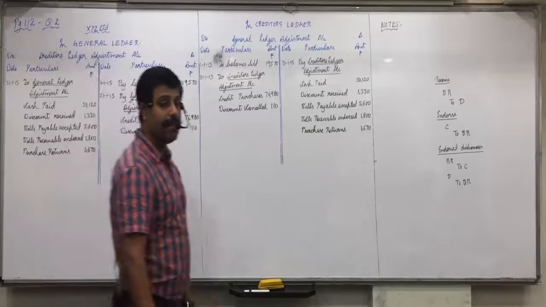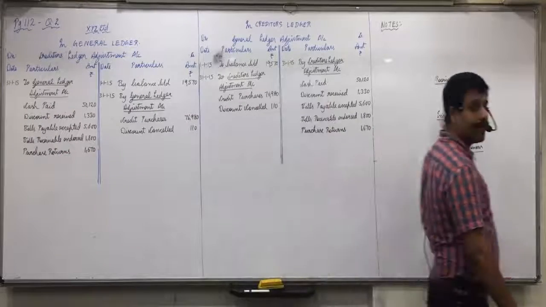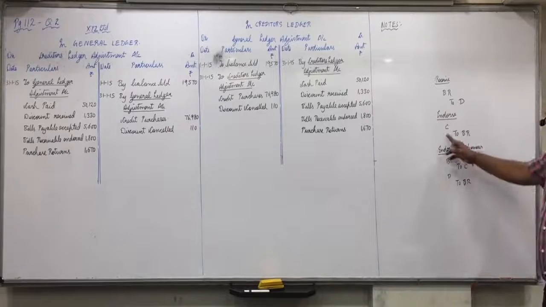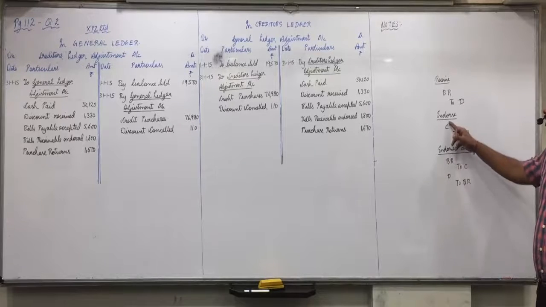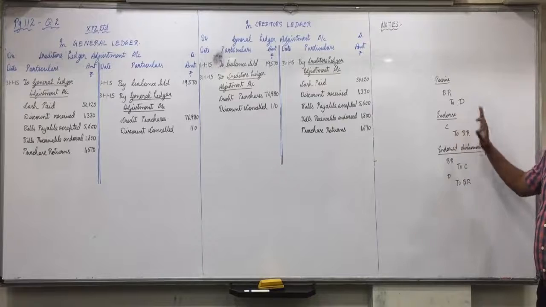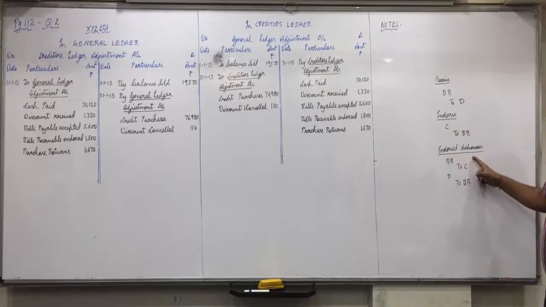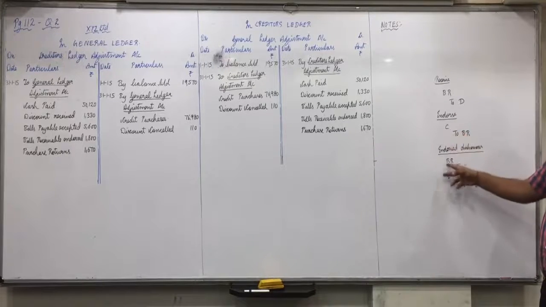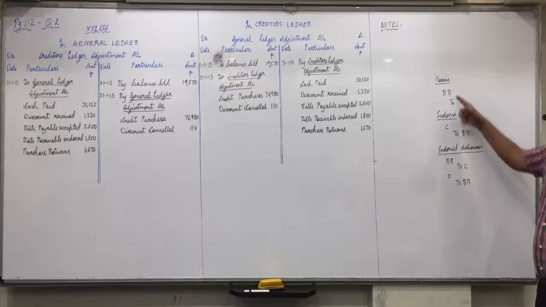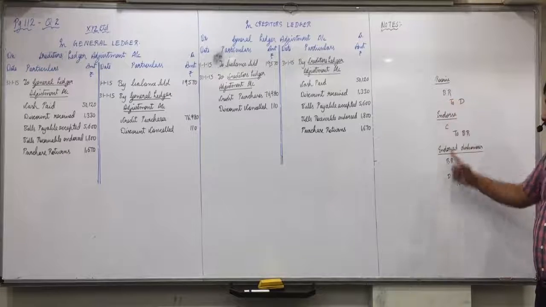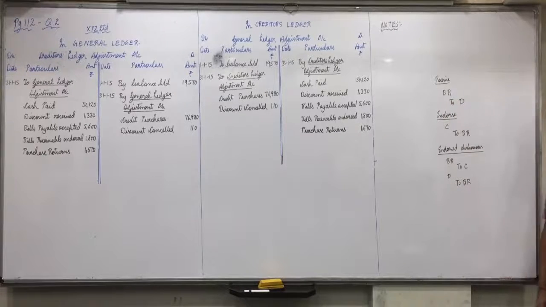When we receive the bill, bills receivable to debtors. When we endorse the bills, creditors to bills receivable. Endorsement of bill has no effect on debtors account. But when the same bill is dishonored, then first we'll reverse this, bills receivable to creditors, and we will also give it back to debtors. So this also we will reverse, debtors to bills receivable. Endorsed bill dishonored will have effect on creditors also and on debtors also. Did you understand this?